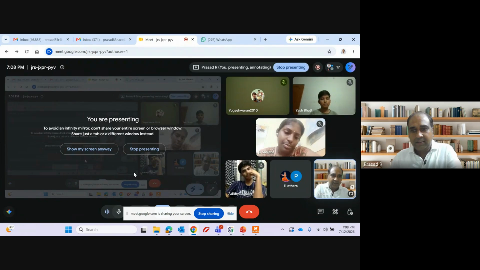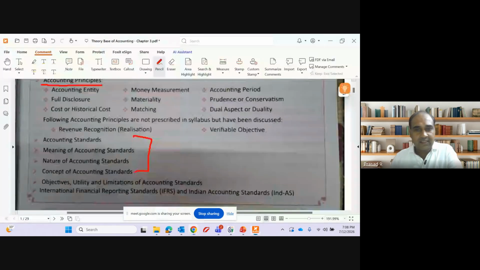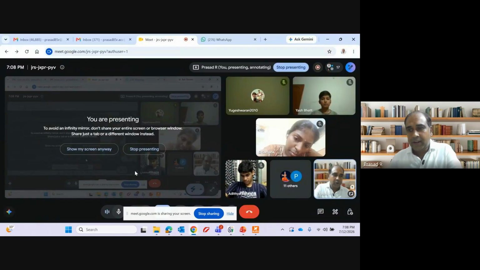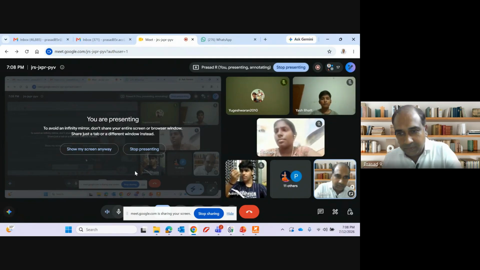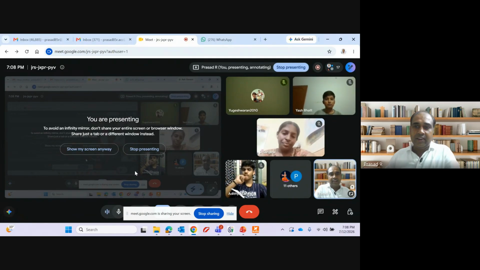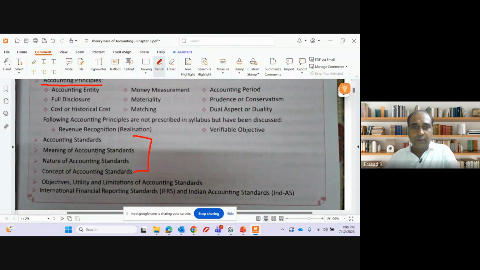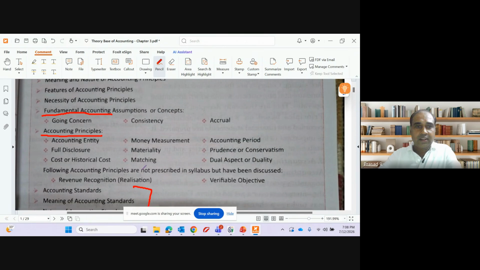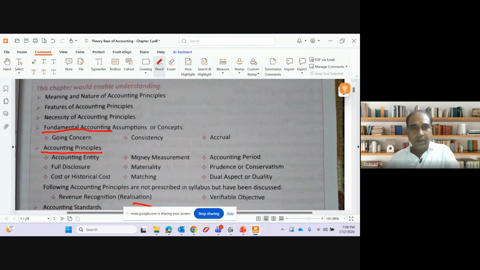It is relevant at CA inter level, but a very high level overview we will be just discussing. It is not relevant for either the 11th standard kids, neither the 12th standard kids, neither the CA foundation kids actually. It's only relevant at a CA inter level. So this is a very high level overview. But apart from this, other topics are very, very important. We'll be discussing this.